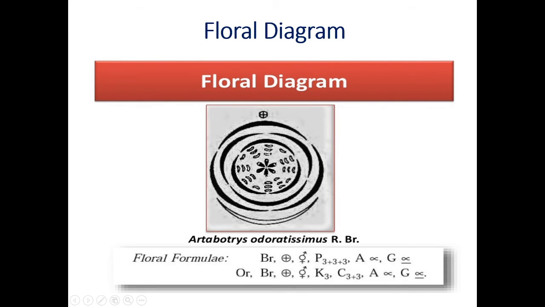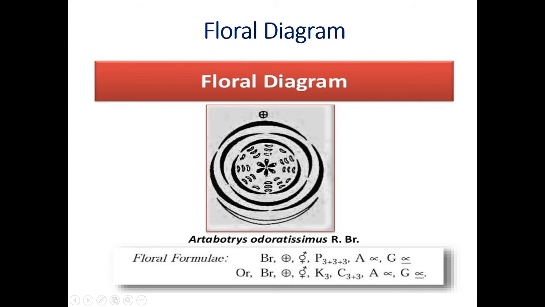Now this sign stands for actinomorphic. The zygomorphic sign is different. Bracteate, actinomorphic. This is the sign of bisexual. The upper one is male, the lower one is female, and this sign stands for the bisexual flower. Both sex organs are present on one and the same flower. Now perianth. The calyx and corolla are absent. Instead of calyx and corolla, there is another whorl. That P stands for perianth.